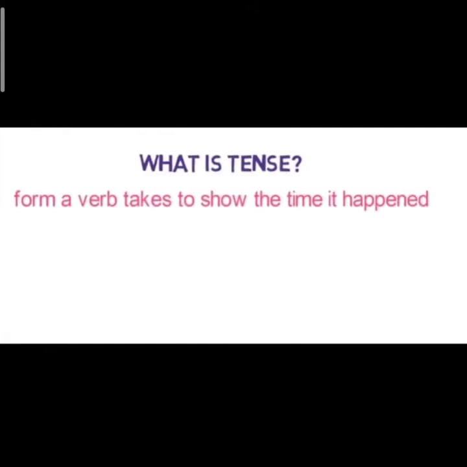Now the question arises, what is tense? Tense is a form a verb takes to show the time it happened. So the verb has three forms. We all know that a verb has three forms: first form, second form, third form, or present form, past form, and future form. So we use the verb as per the time in which the action has happened.